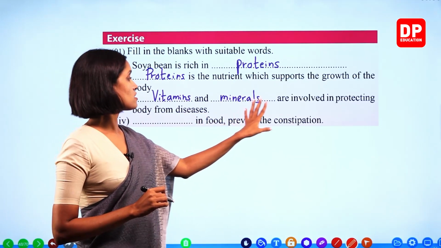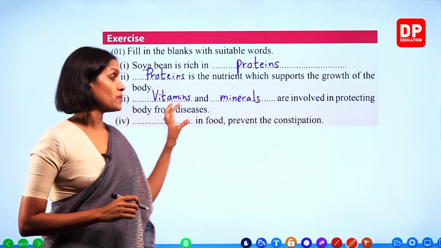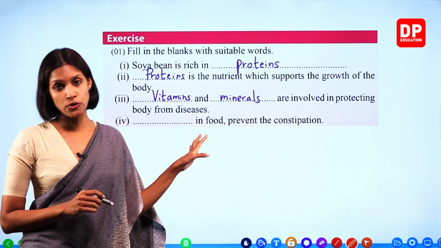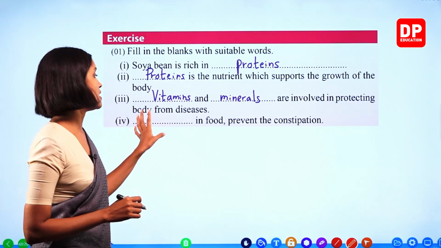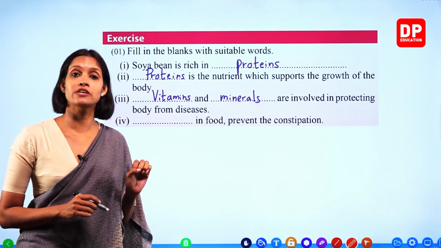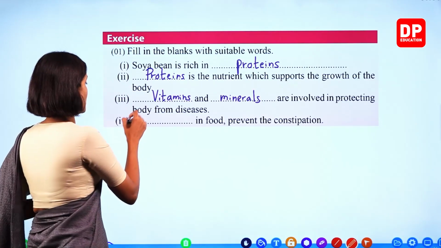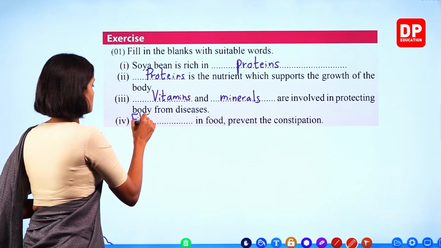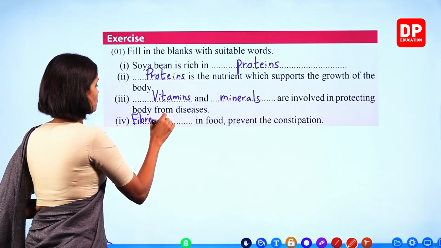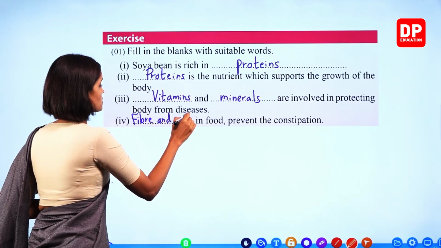Blank in food prevents the constipation. So basically it is fiber and water. Okay? Fiber and water in food prevent constipation. Okay? We will write fiber and water.